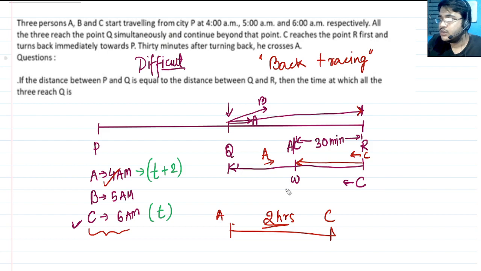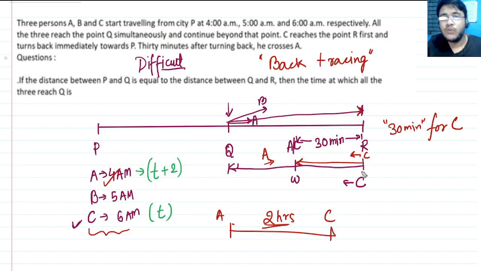So the moment that C started turning back from P towards A, and they met at 30 minutes, this 30 minutes is for whom? I ask you, this 30 minutes is for whom? And if you can answer this question, the entire set is solved. This 30 minutes is for C.